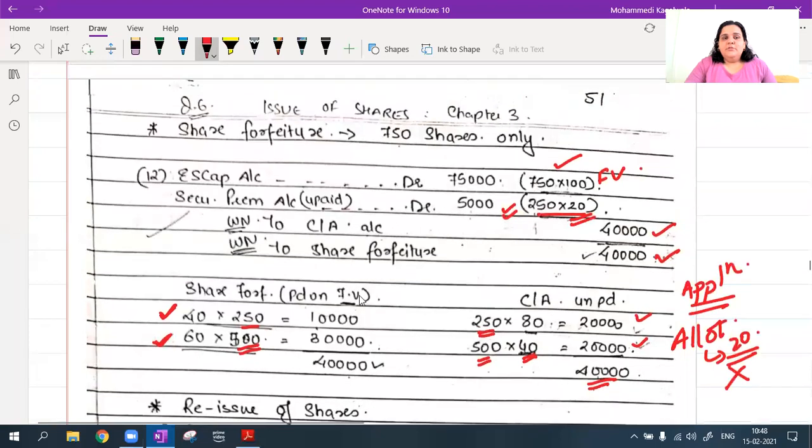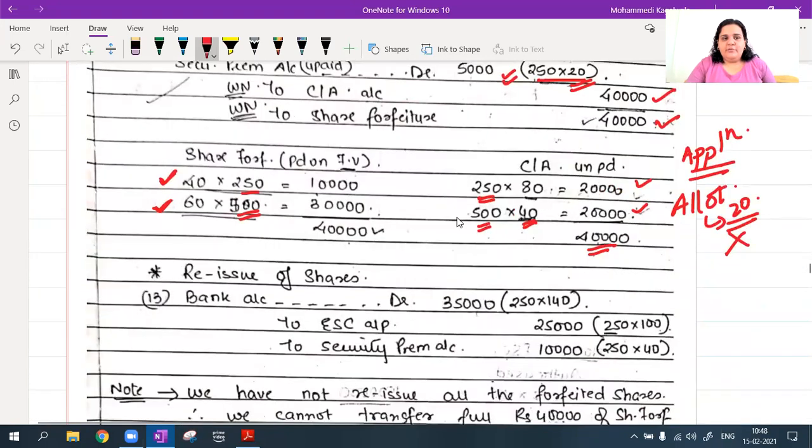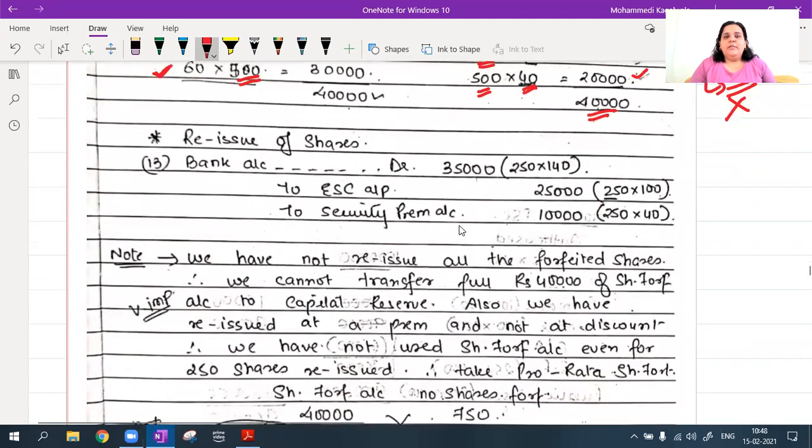Okay. So equity share capital account debit 75,000. Security premium which is unpaid on 250 shares at rupees 25,000. Calls in arrears 40 and share forfeiture is 40. Okay. Now despite I have forfeited 750, I did not reissue 750. I reissued only 250 shares. Okay. And I got 35,000 in my bank account. So bank account debit 35,000.